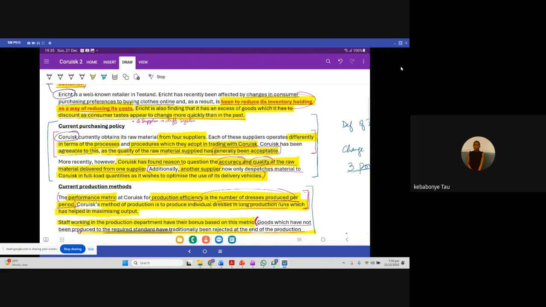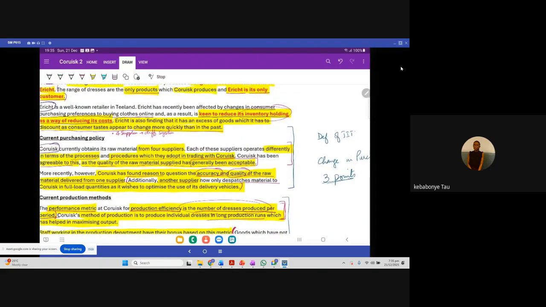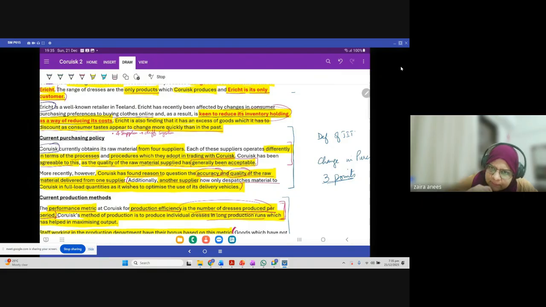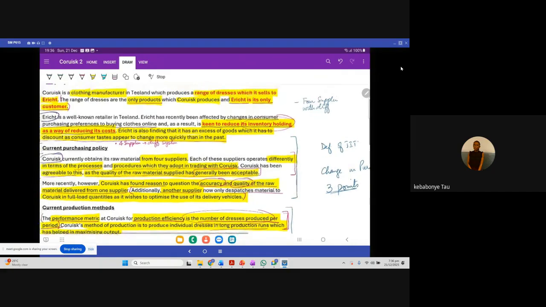Okay, noted. Under purchasing, the first one is that we have 4 different suppliers. Each supplier operates differently, so that is something we should consider if we are to change to just in time.